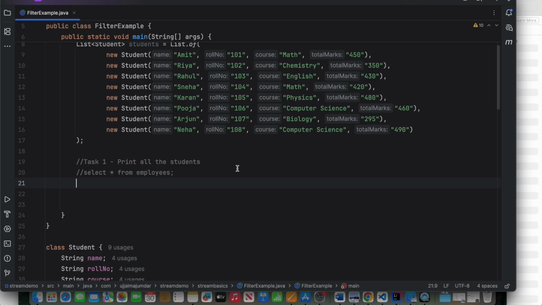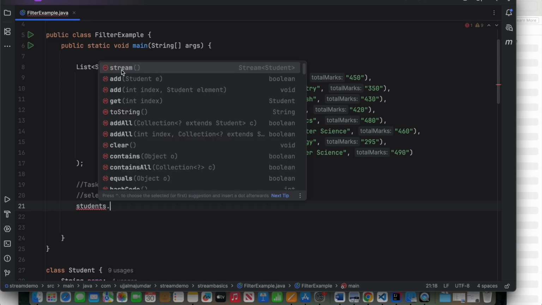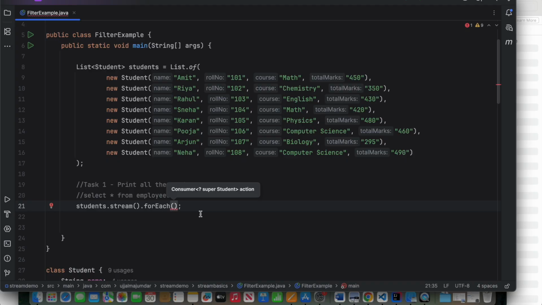One important thing to let you know is how Stream API is going to use Lambda functions. Almost all the methods of Stream API take one or more Lambda functions. They're not going to take normal arguments, primitives or objects. They're going to take Lambda functions all the time. I have this SQL here, and I'm going to write the corresponding thing in Java. So it is the Java stream, the forEach method. I need to pass a Lambda function here.